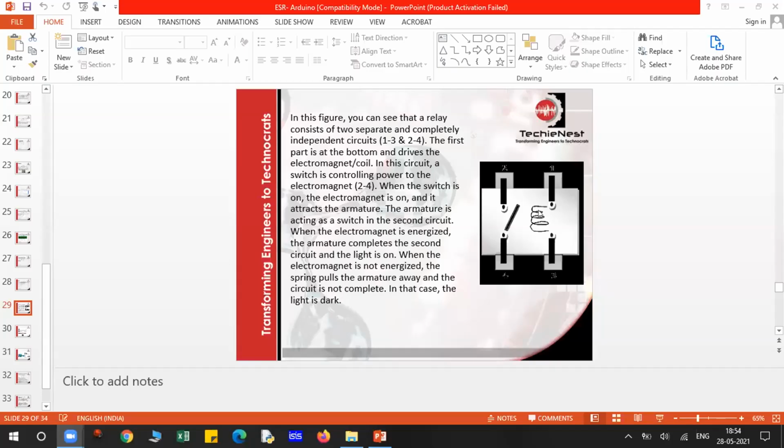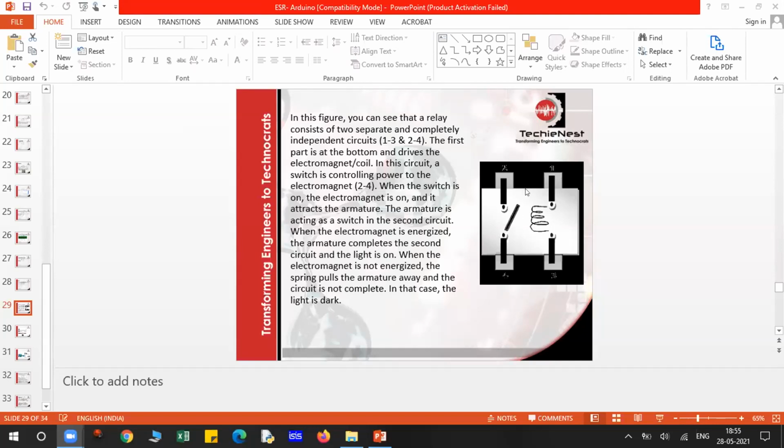Guys, so we were talking about relay. So let's start again. A relay is basically a device with contacts that open and close as a switch, as a result of input signal applied to the coil. That means you have this coil. You will give input using Arduino to this coil. When this coil gets energized, or the 5-volt supply is provided to this coil, it will act as a magnet and it will attract this contact. Basically, this is a metal contact.